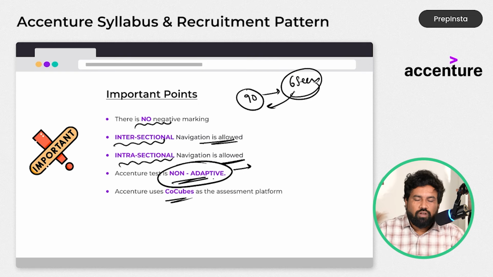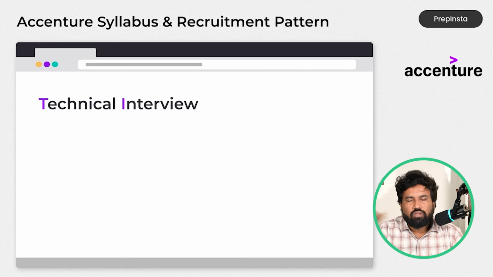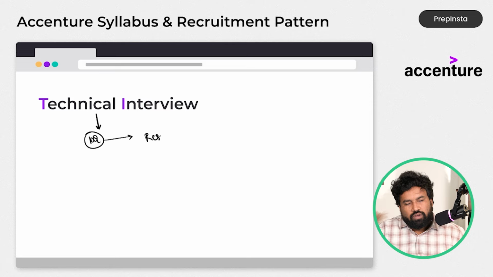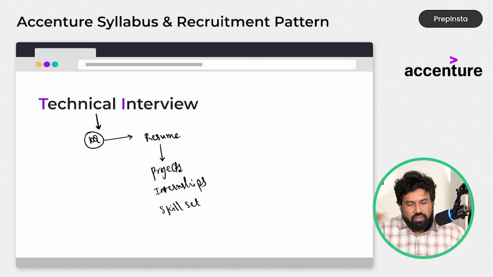And Accenture, as usual, we know already, they will follow the CoCubes assessment platform. So let's hope this time also they will follow. And when coming to the interview, it completely depends. Whenever I have seen the previous year experience of Accenture, hardly will they ask you 10 questions, and the questions will depend on your resume. Whatever you mentioned in your resume, they will ask mostly on projects, and next internships, and next your skill set, and next your certifications.